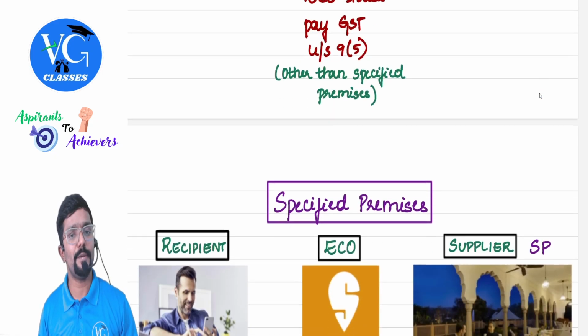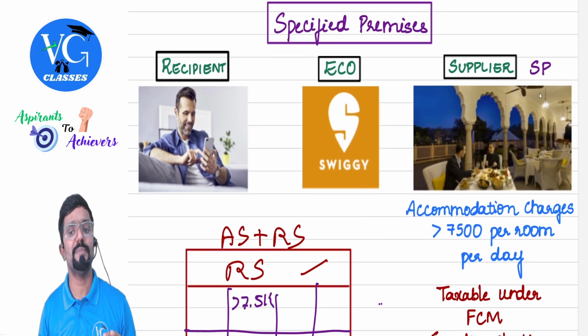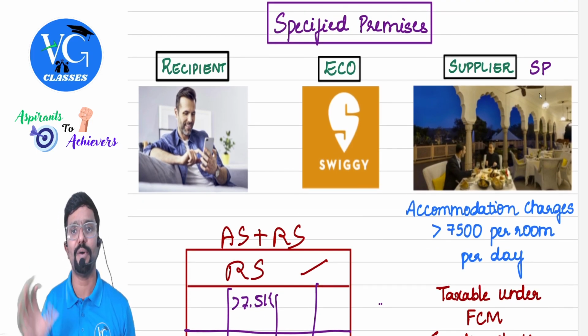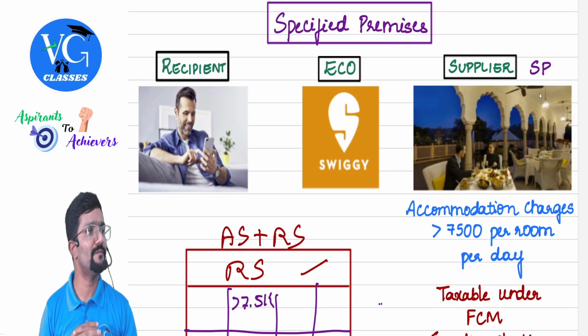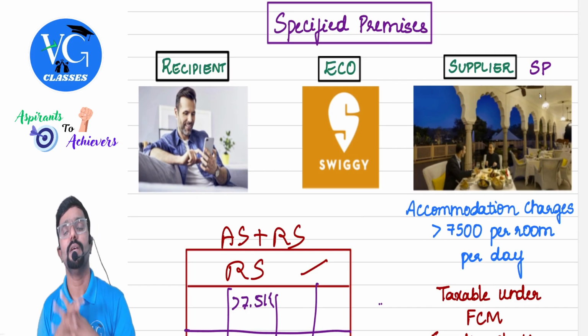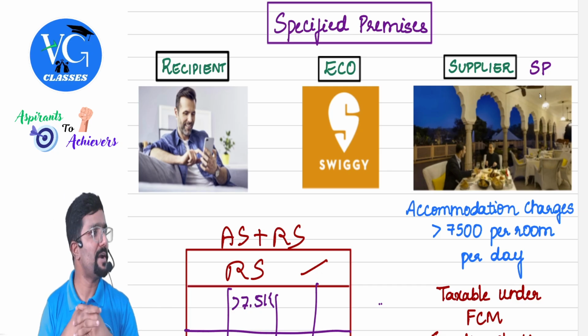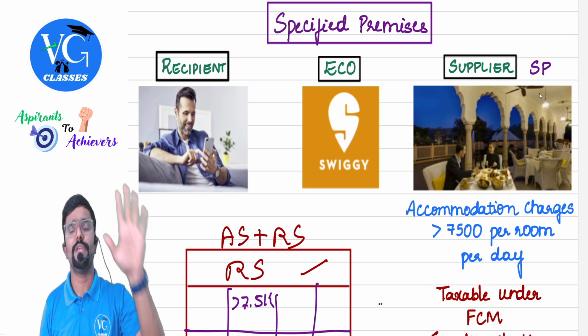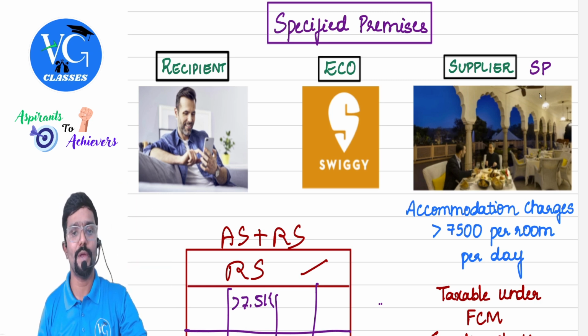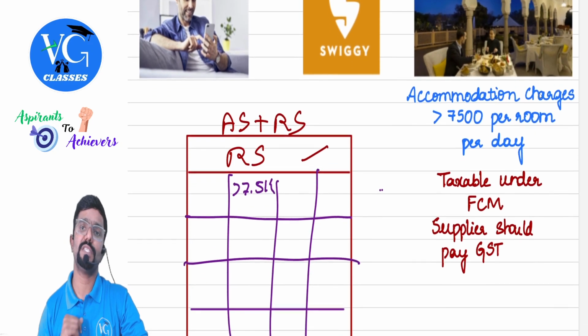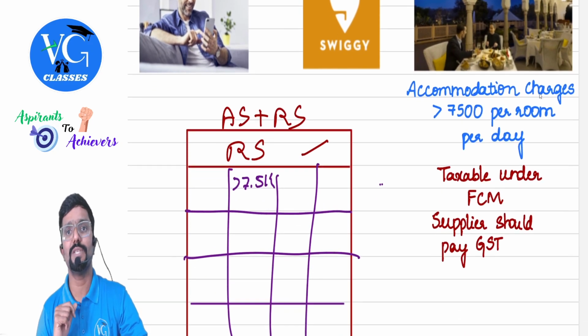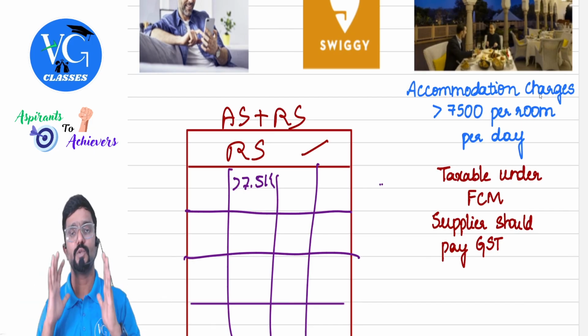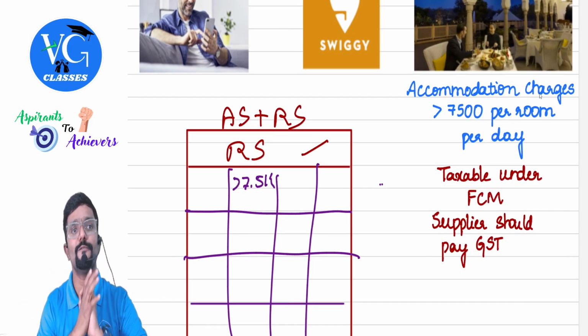Sir, what if they are specified premises? Specified premises means at least one room with charges of more than 7,500 per day. In that case, we call the supplier a specified premises. For whatever restaurant services they are giving through the e-commerce operator, the supplier is the one who is liable to pay GST, guys. So this is all about subsection 5, guys.